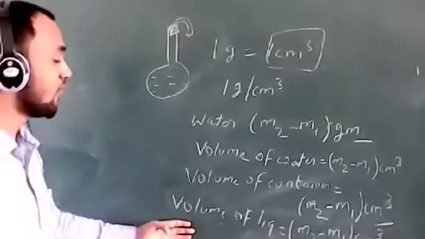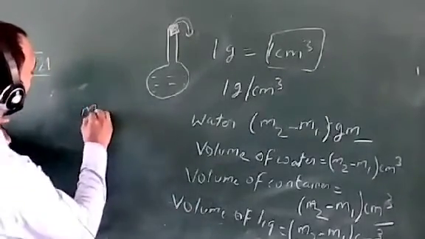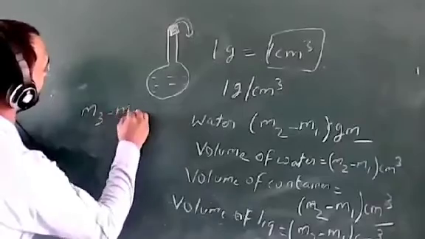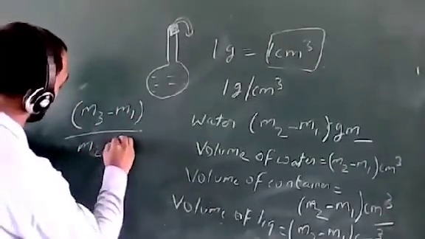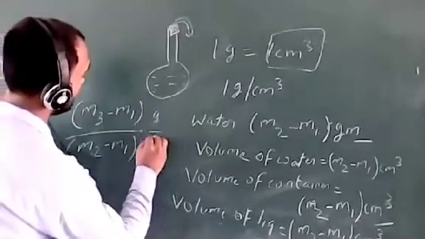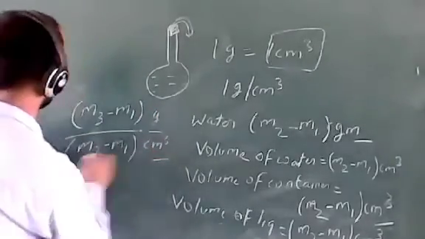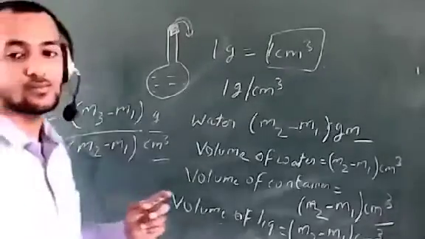So we have the volume of liquid and we have found the mass of the liquid. The mass of liquid we have calculated is m3 minus m1 gram, and the volume is m2 minus m1 centimeter cube. So the density of the liquid is (m3 minus m1) upon (m2 minus m1) gram per centimeter cube.